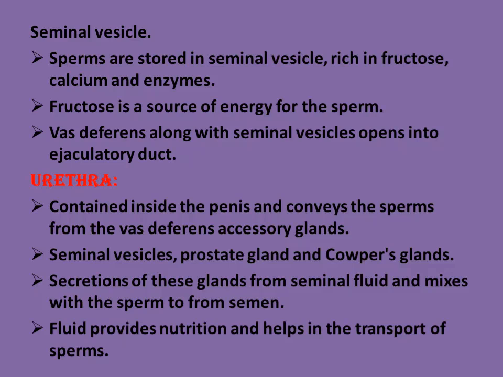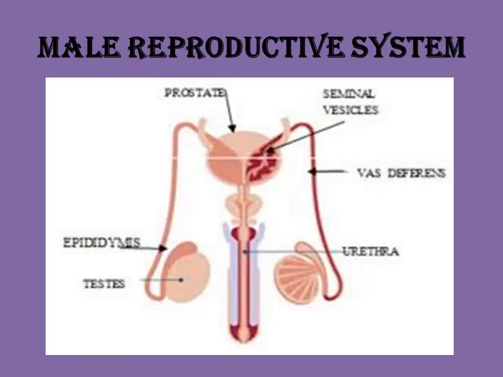It conveys the sperm from the vas deferens and accessory glands: the seminal vesicle, prostate gland and Cowper's gland. The secretion of these glands forms the seminal fluid, which mixes with the sperm to form semen. That fluid provides nutrition and also helps in the transport of sperm.